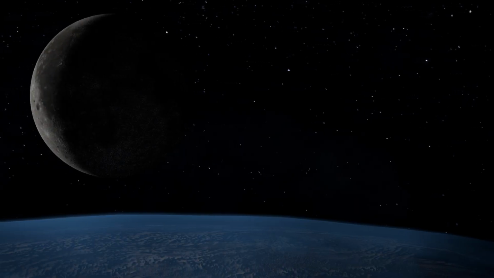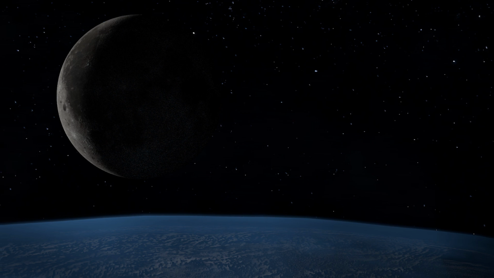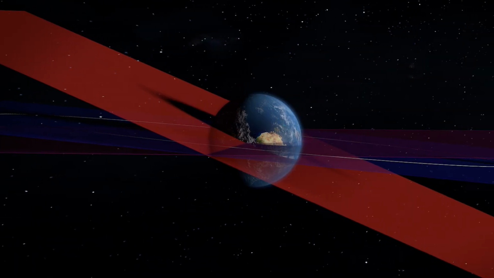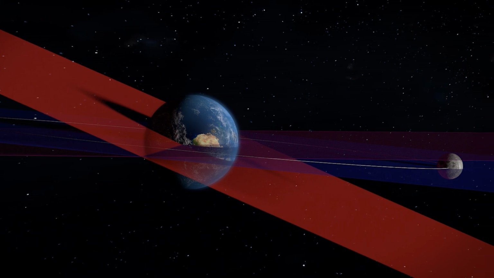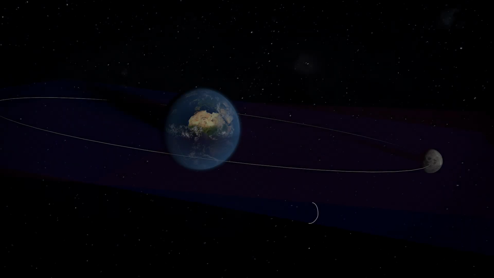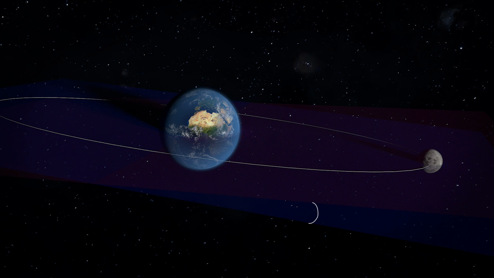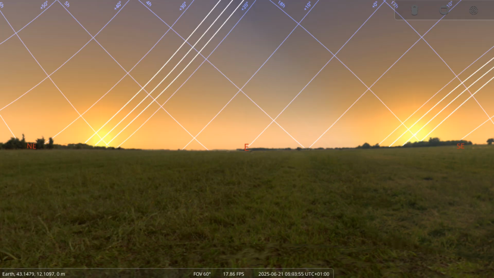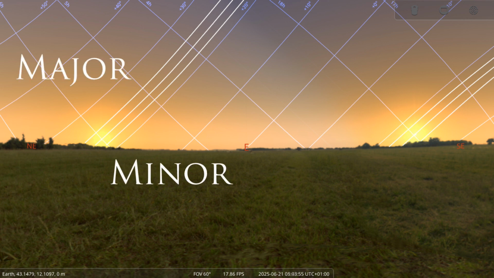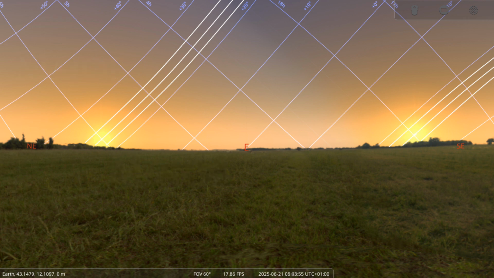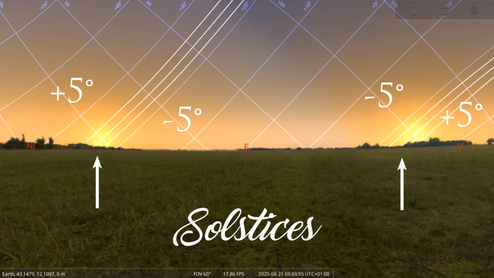In the case of the Moon, we have other types of phenomena that contribute to its apparent motion, mainly the inclination of the lunar orbital plane and its precession. As we have seen, the lunar orbital plane is inclined around 5 degrees with respect to the ecliptic. This adds around 5 degrees to the possible ranges of rising and setting points of the Moon, defining the major and minor lunar standstills. These 2 points are placed at plus and minus 5 degrees at each side of the solar standstills, that is, the solstices.